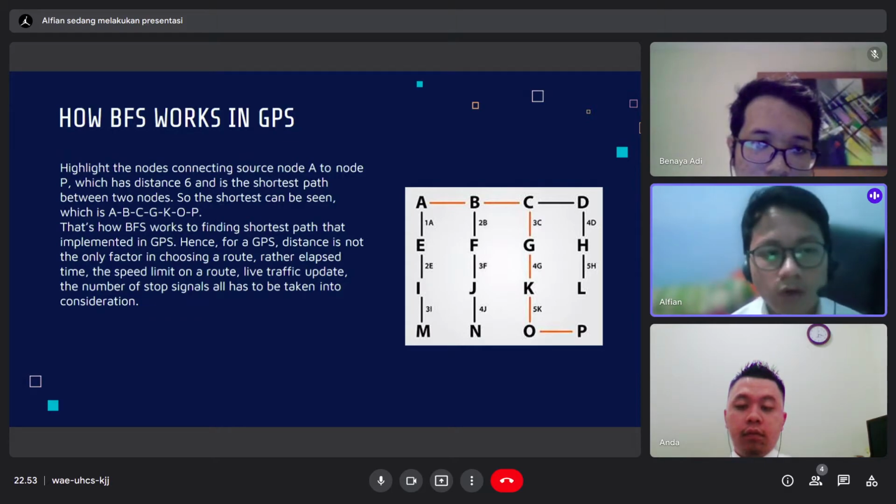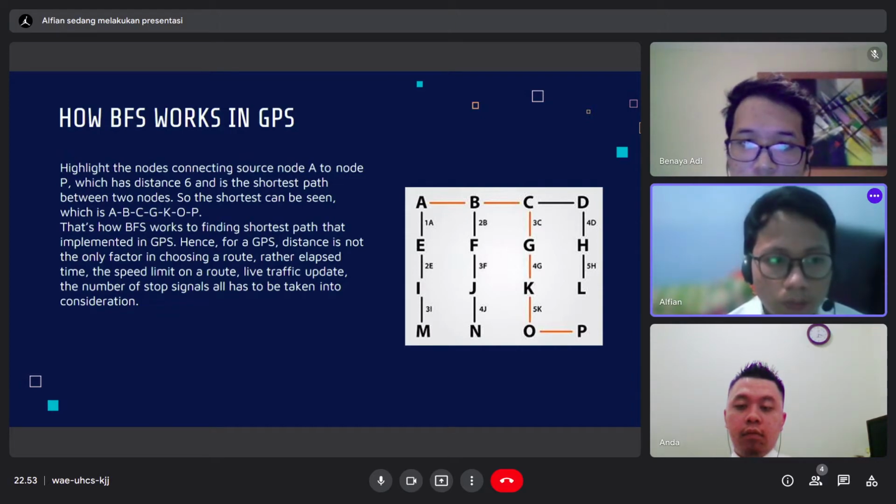That's how BFS works in finding the shortest path that is implemented in GPS. Hence, for a GPS, distance is not the only factor in choosing a route.